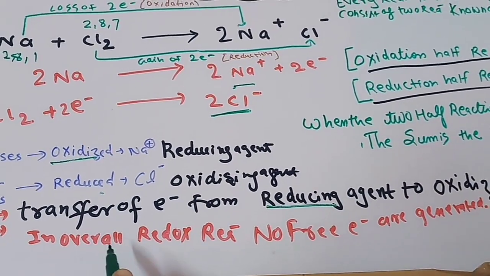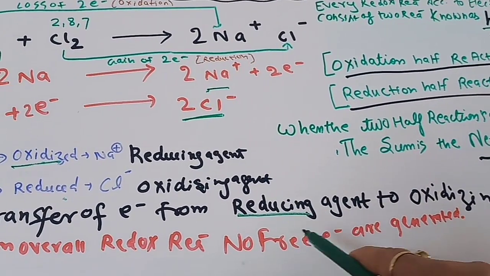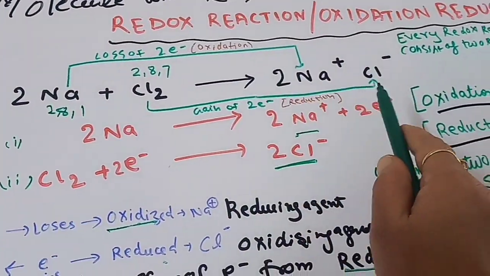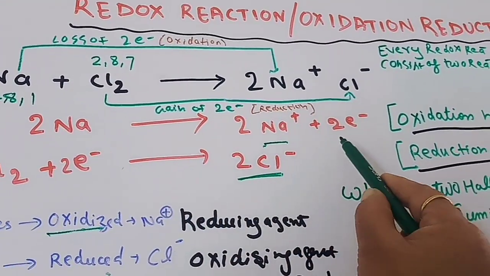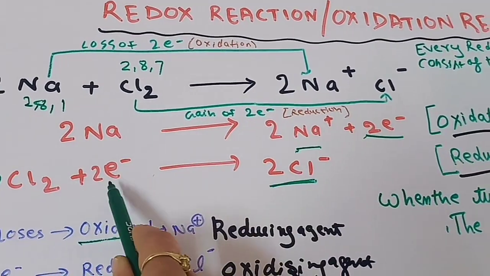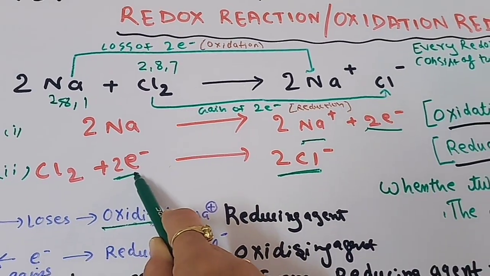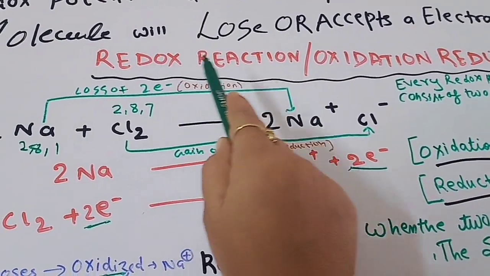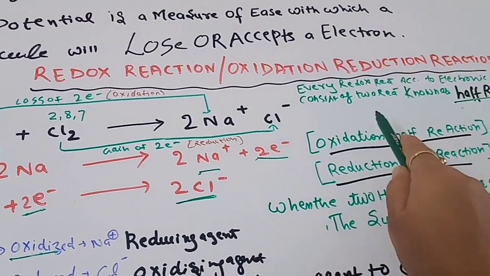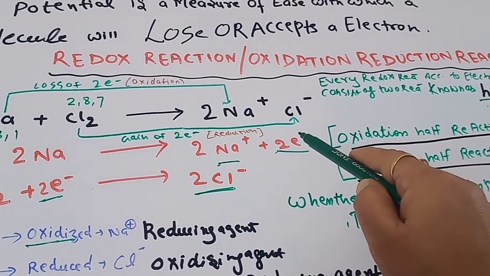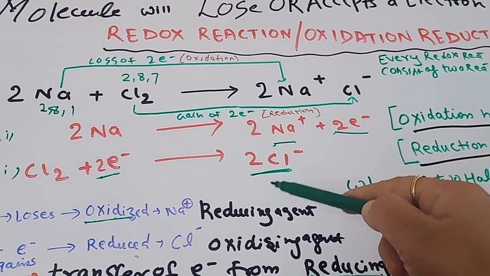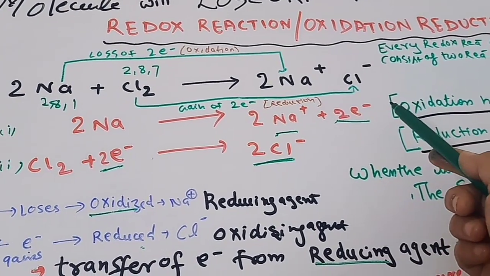And we can say that in an overall redox reaction, no free electrons are generated, meaning extra electrons are not there. If electrons are generated, they are accepted by another species. As we know, in redox reactions the oxidation and the reduction processes take place side by side, so as electrons are lost, they are accepted by another species or molecule.